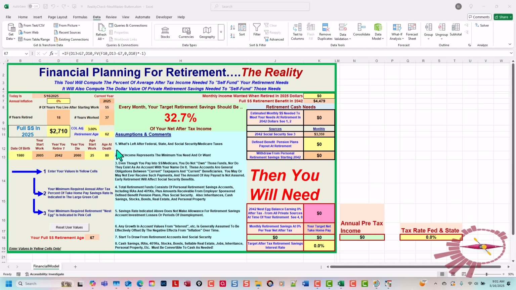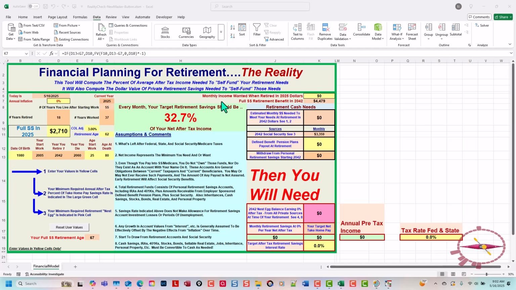If you retire early at age 62 and you have high earnings during your career, you could expect a Social Security benefit in 2025 of $2,710. That's significantly less money than if you retired at the age of 70 under the Social Security plan. The model allows for a Social Security cost of living adjustment of 3% per year.